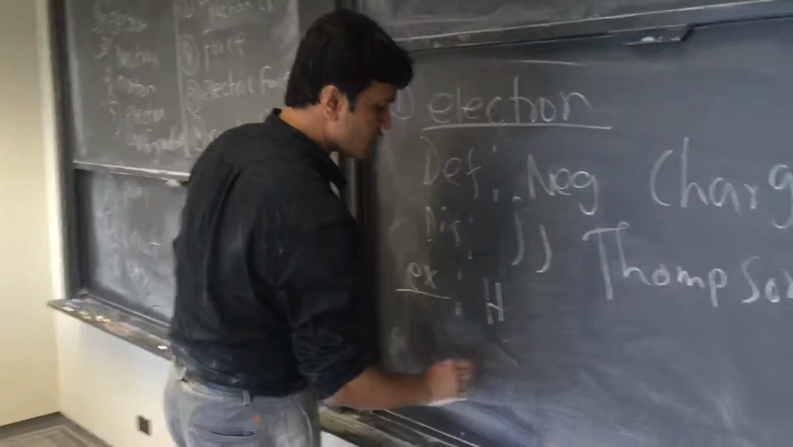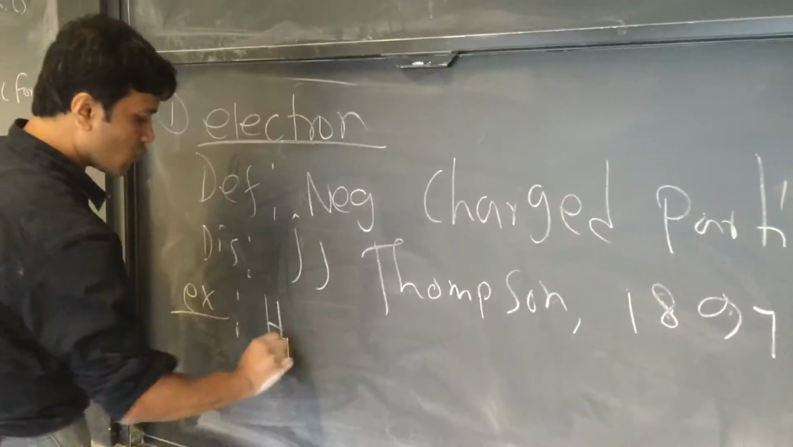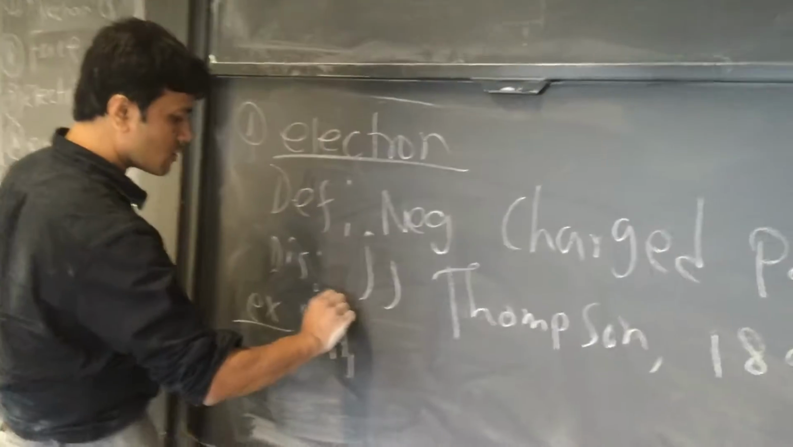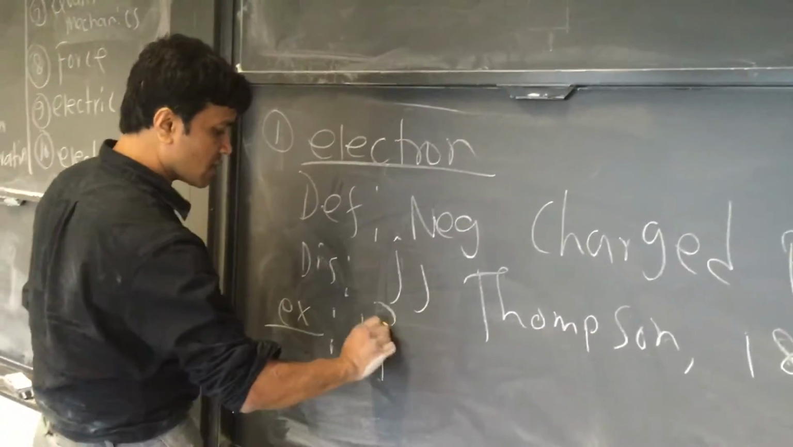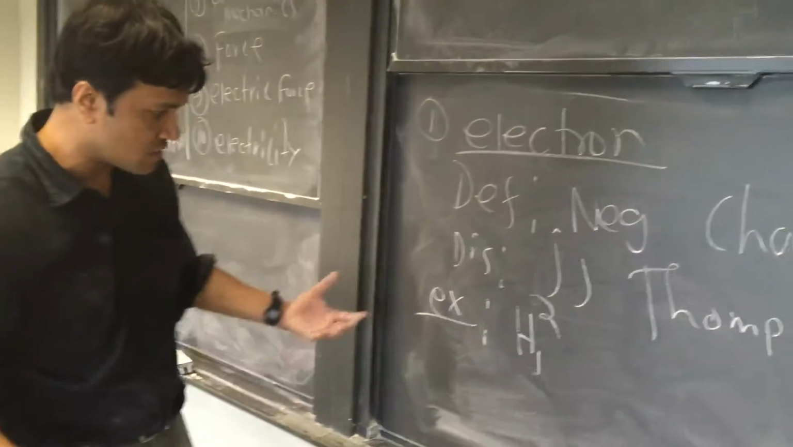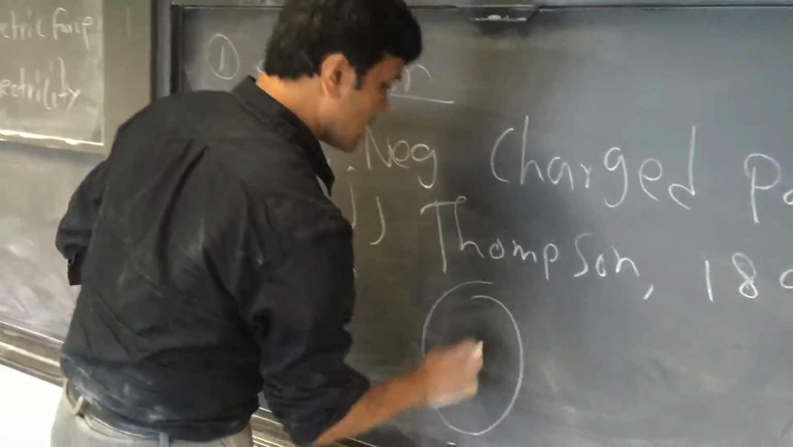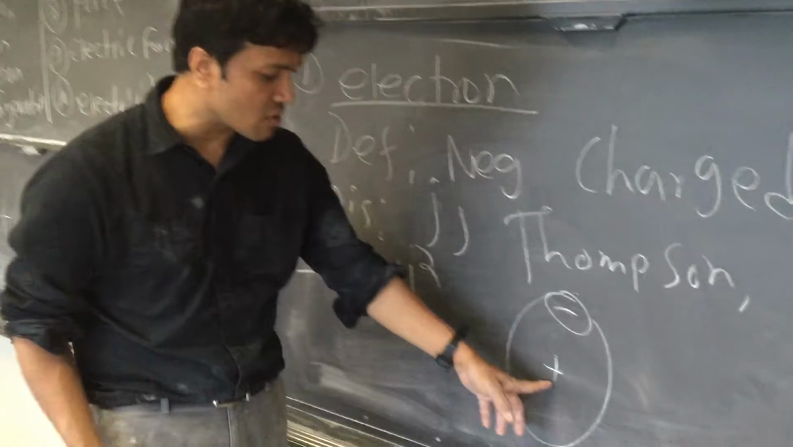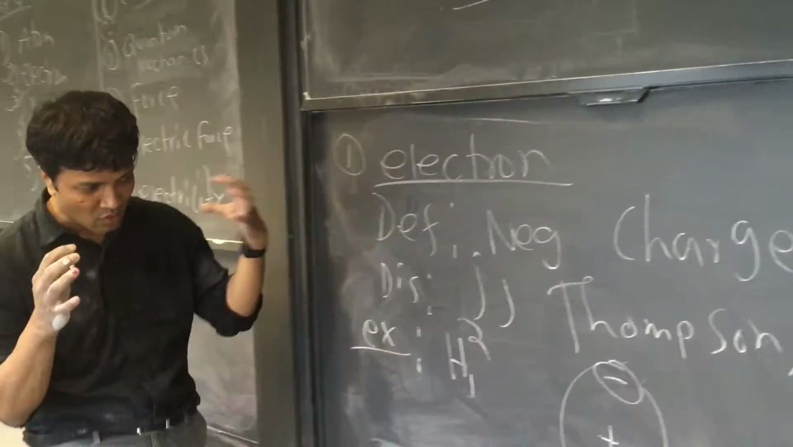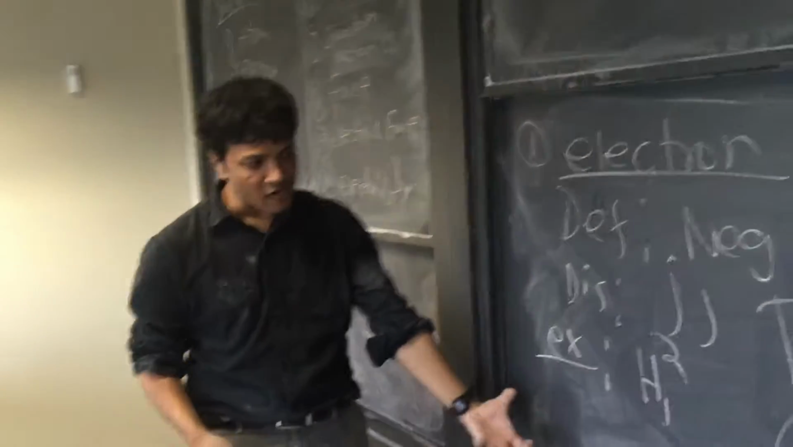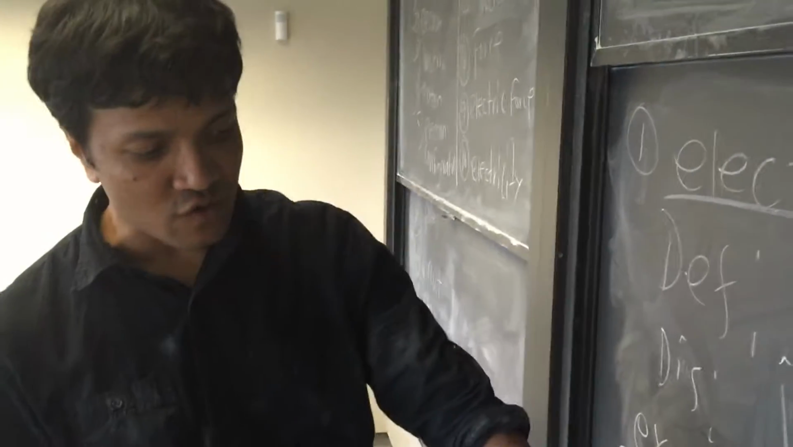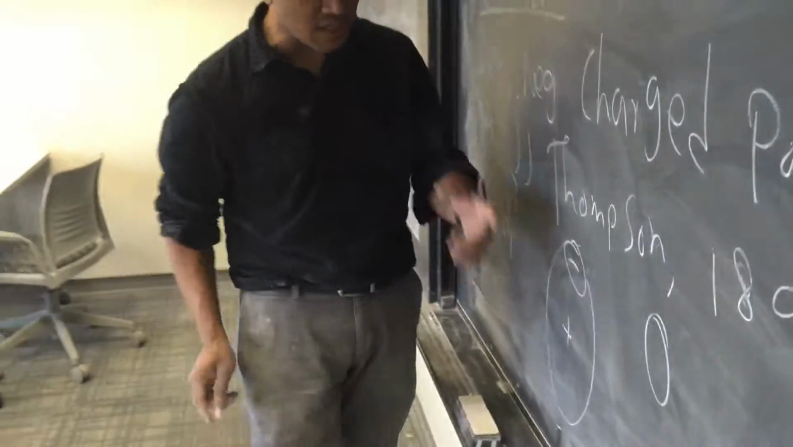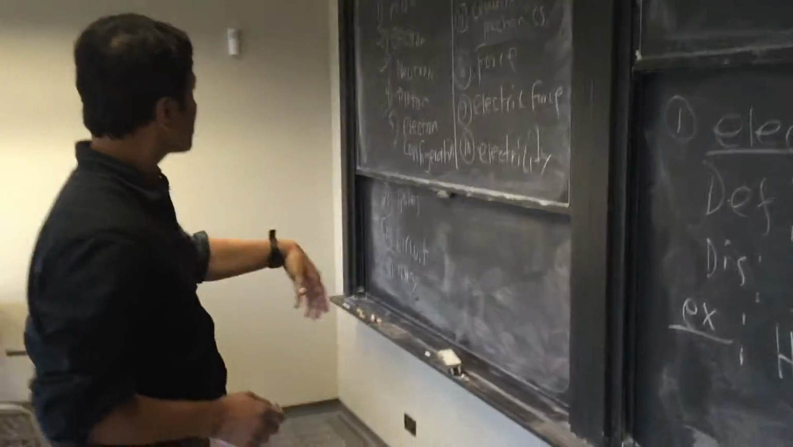Let's start with the hydrogen atom. Hydrogen has one proton and one electron. The atomic number is 1 and atomic mass is 1. Hydrogen is stable without a neutron in it because there is only a proton, and the net charge of this hydrogen atom is 0 because there is the same number of electron and proton.